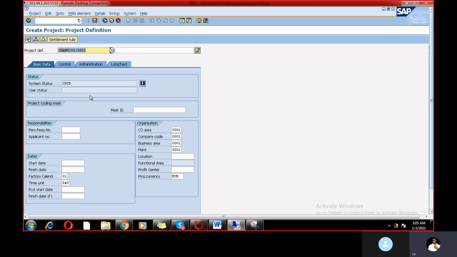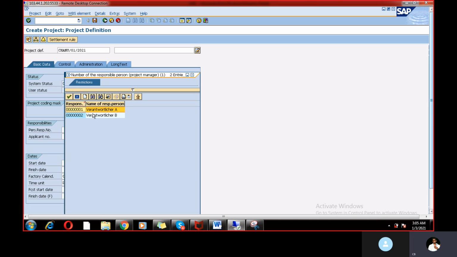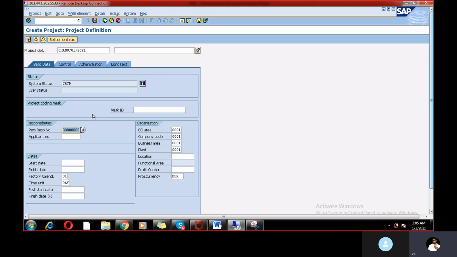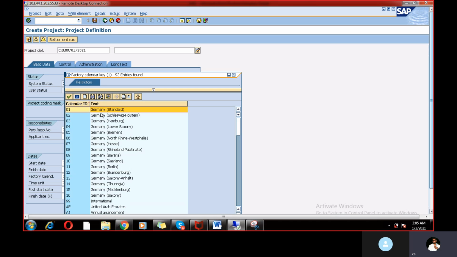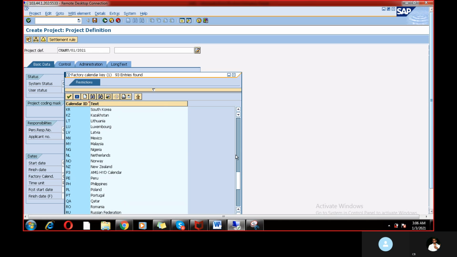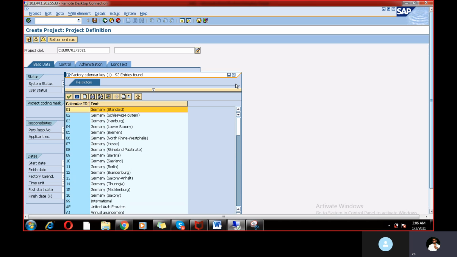And enter. Here the person responsible for this project, you can give anything in this place, the person who is completely responsible. So I'm giving this name, and start date you can give today's date. Okay, and this is factory calendar. So factory calendar here Germany, and many countries are also available, and here I am taking Germany.